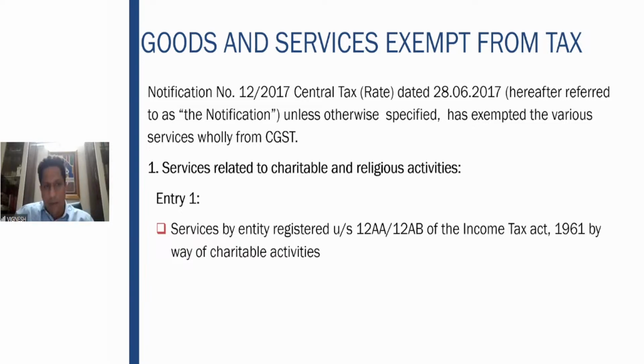So entry number 1. First thing, services related to charitable and religious activities. First one, the services by an entity registered under 12AA or 12AB of the Income Tax Act 1961 by way of charitable activities. What does this mean? Straight away, GST has put the blame on income tax, in simple words.